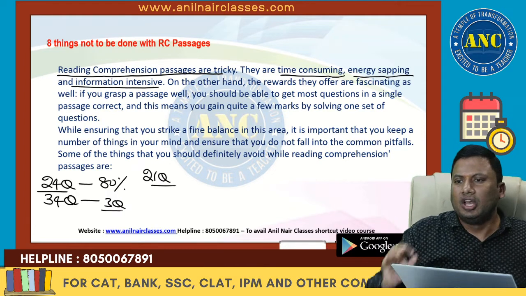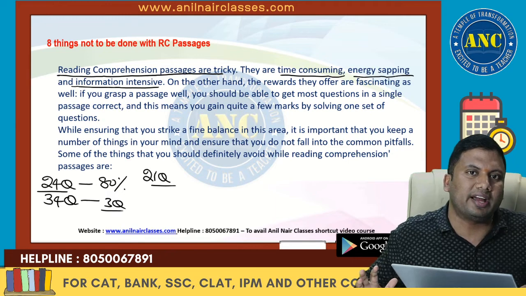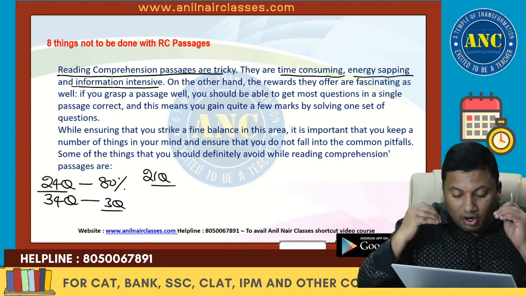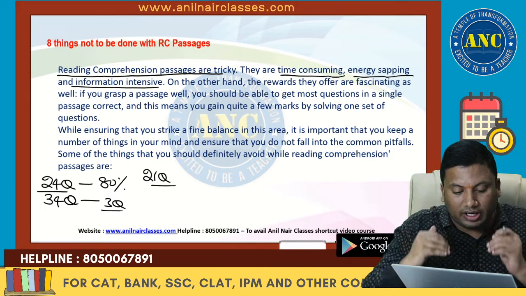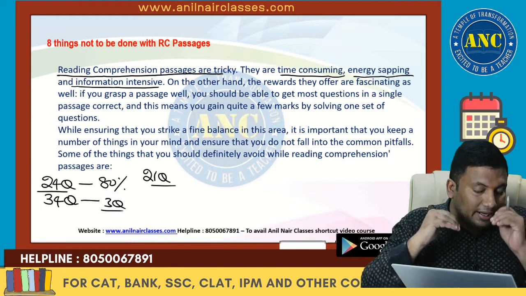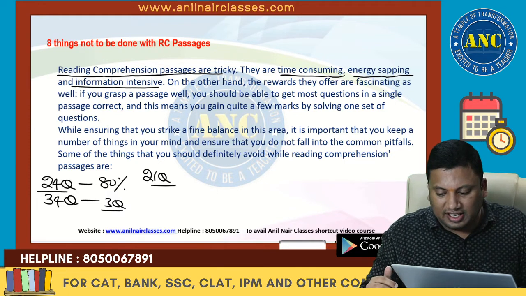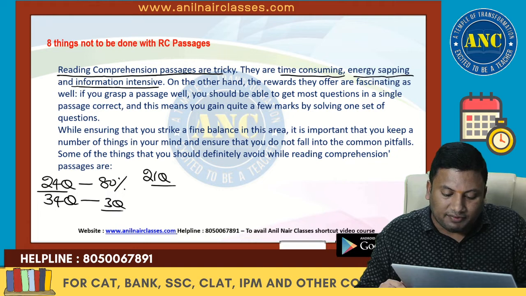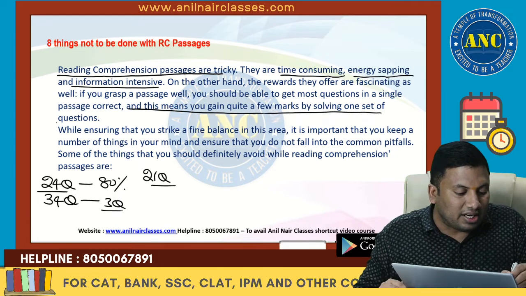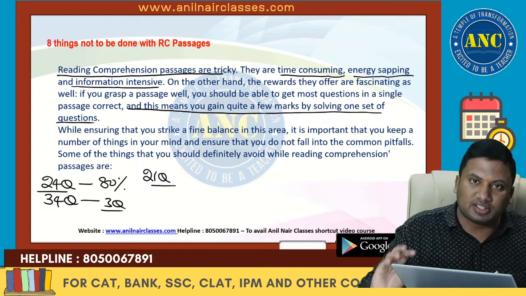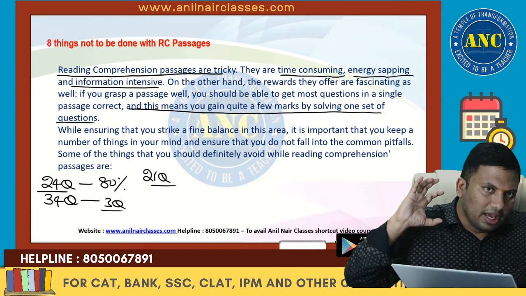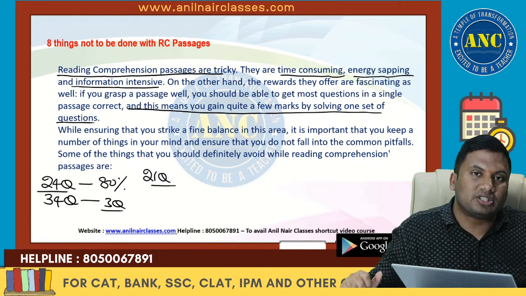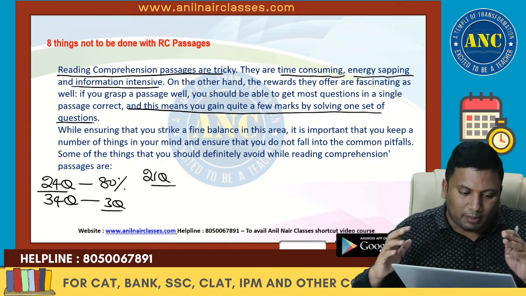Extremely important section. You just cannot neglect the subsection in VA and RC, because in the other subsection only 10 questions will come. In case you follow all these guidelines, you will be able to solve a good number of questions, right? And the best part about RC passages is, suppose you know the hack behind solving an RC question, with understanding of that caselet, you will be answering most of the questions right at a single glance, similar to a DI caselet. Keep these things in your mind and do not make a lot of mistakes because of not having a strategy in place. One by one we will discuss.